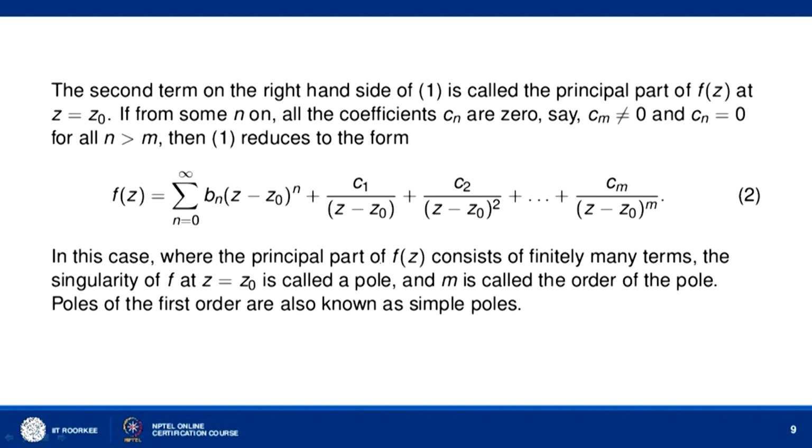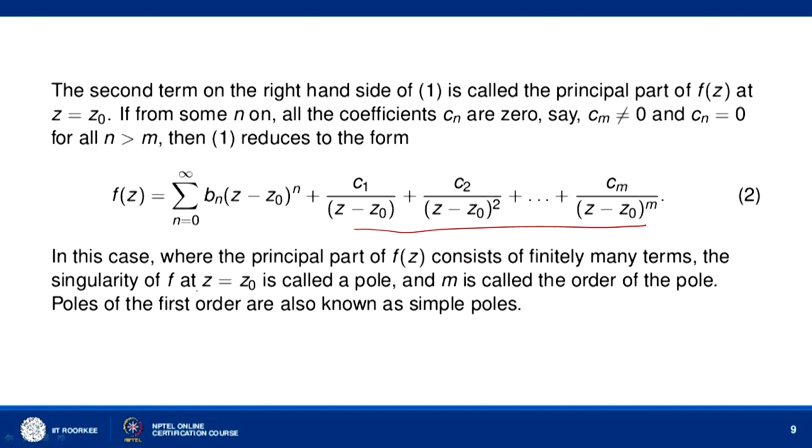In this case, the principal part of f(z) consists of only finitely many terms, you can see, m terms. Even it may happen that some coefficients C1, C2 and so on up to Cm minus 1 may be zeros, so the number of terms will be at most m here. We are only saying that Cm is not 0; we are not saying anything about the coefficients C1, C2, up to Cm minus 1. They may also be zeros. So, this principal part will contain at most m terms, and that is why we say that the principal part consists of finitely many terms.